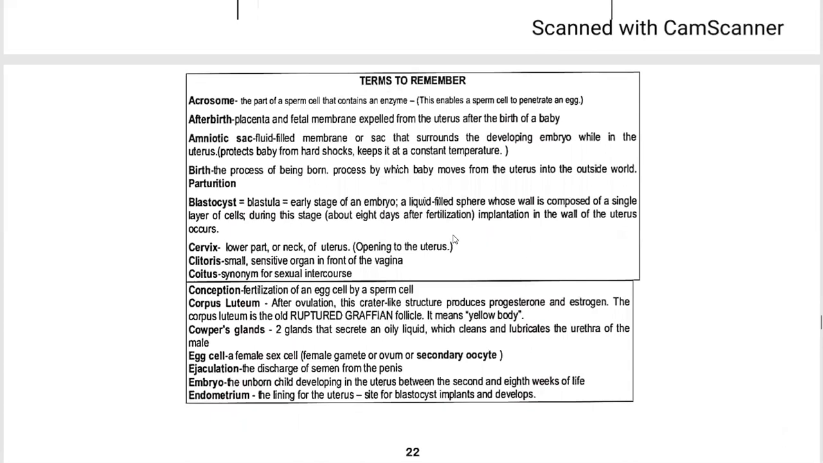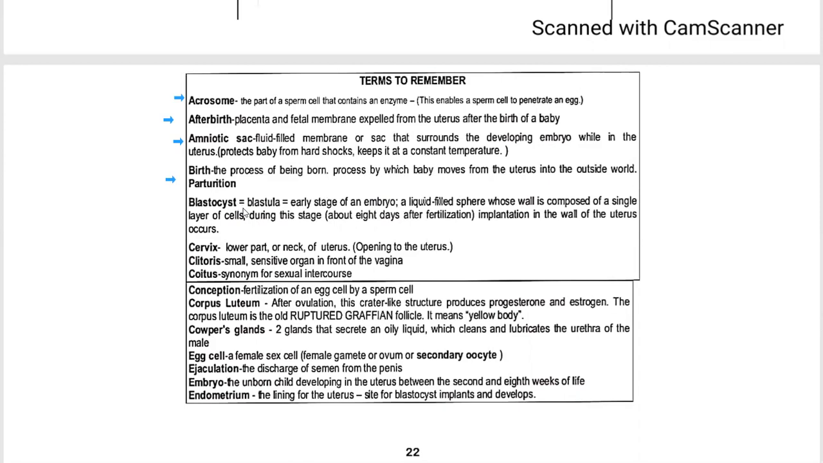And these are some terms. The first term is acrosome. The acrosome is the part of the sperm cell that contains an enzyme. This enables the sperm to penetrate an egg. Then afterbirth means the placenta and fetal membranes expelled from the uterus after the birth of the baby. Then the amniotic sac is a fluid-filled membrane or sac that surrounds the developing embryo while in the uterus. Then birth, the process of being born or the process by which the baby moves from the uterus into the outside world, is known as parturition.